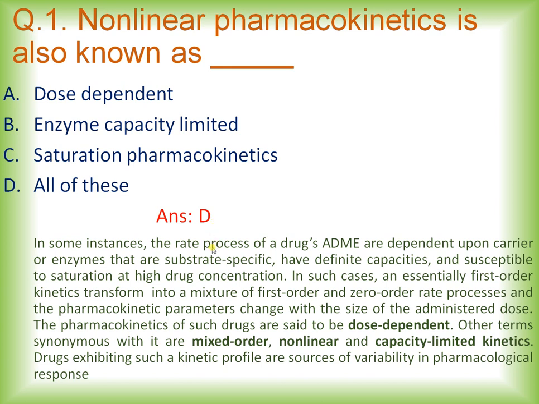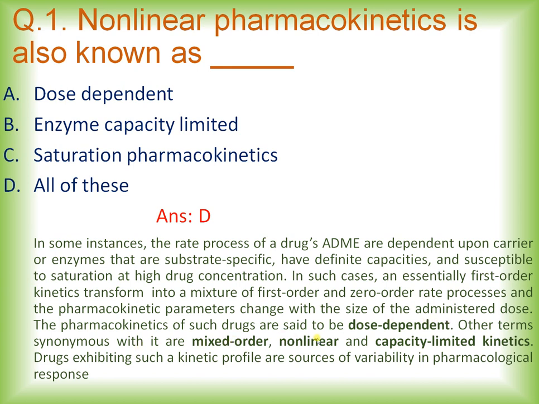In some instances, the rate processes of drug ADME are dependent upon carriers or enzymes that are substrate specific, have definite capacities, and are susceptible to saturation at higher concentration. In such cases, an essentially first order kinetics transforms into a mixture of first order and zero order rate processes, and the pharmacokinetic parameters change with the size of the administered dose.